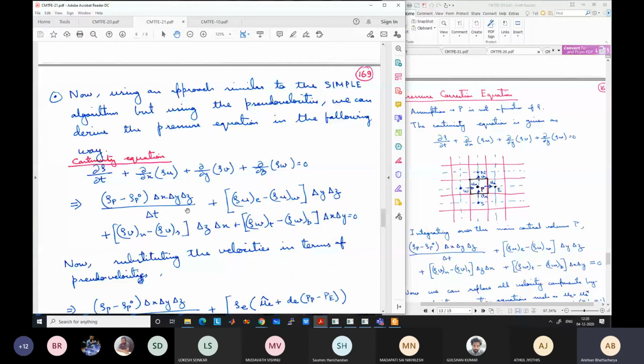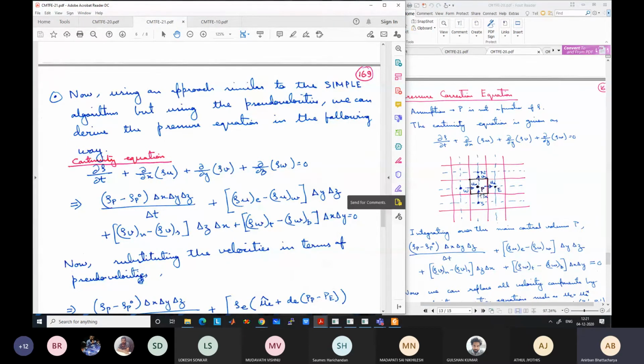Similarly for the v direction, we have to integrate with respect to x, y, z and t. Integration with respect to x, z and t will give us delta z, delta x and delta t. Delta t is omitted like I have mentioned, so delta x, delta z remain. But for the y direction, because there is a gradient, it will become rho v at one interface minus rho v at the other interface.